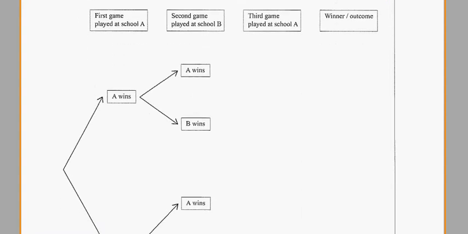So the first game here is played at school A, so the probability of A winning is 3/4. Of course, probabilities on the branches add to 1. Now the second game is played at B, so B has the home advantage, so it's got more chance of winning. Three-quarters down there for B, we'll move it up in a minute. A has won the competition that way.